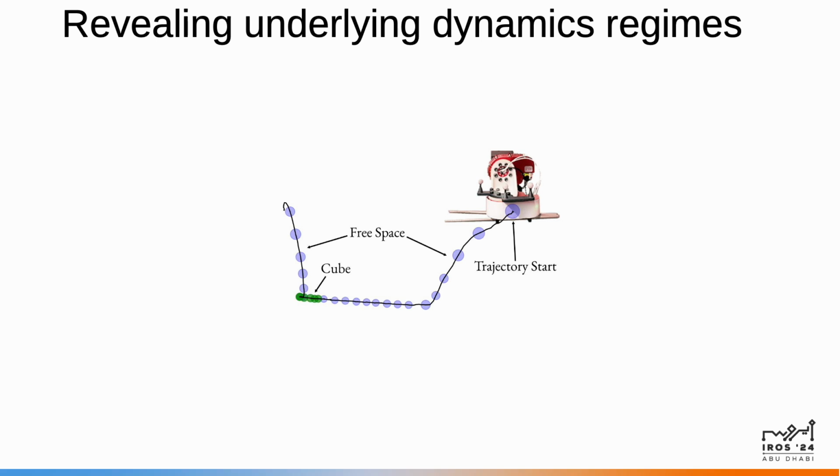What's cool about these trust regions is that they implicitly uncover the underlying dynamics regimes in this task and environment. We illustrate this with a representative trajectory from our cube grasping task. The size of these circles indicate the size of the corresponding trust region, and the green circles correspond to states where the robot is grasping the cube.